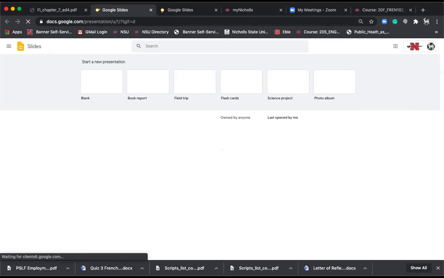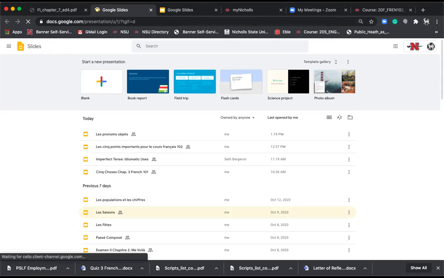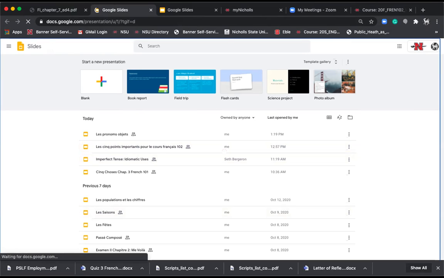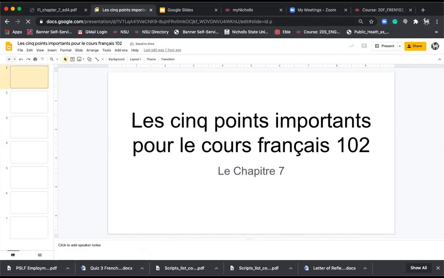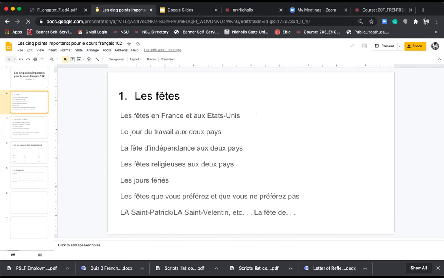Okay, so the imparfait is different from the passé composé. We're going to do a little review of passé composé. So this is all the things that are really important for this chapter, le chapitre 7, les fêtes. One thing is to know the fêtes. We did that last week. If you haven't watched last week's video, I would strongly recommend that you do.